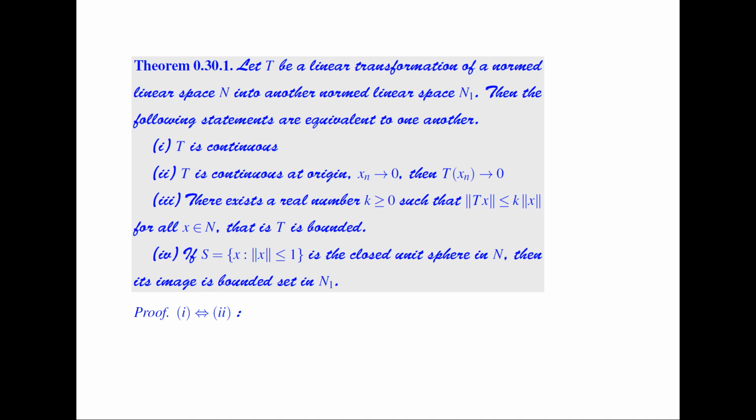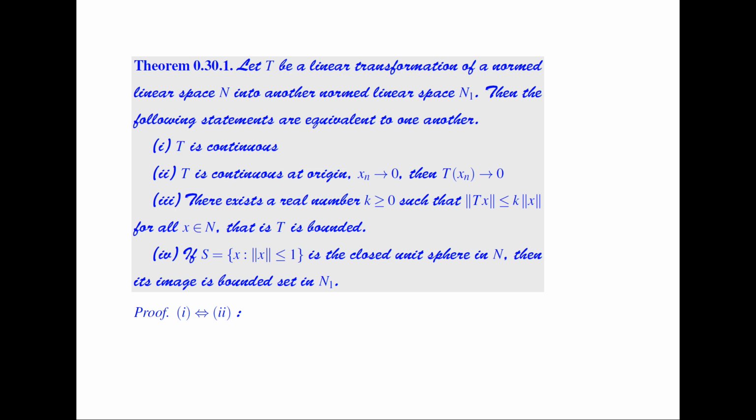Number 1, T is continuous. Number 2, T is continuous at origin, that is, if xn converges to 0, then Txn converges to 0. Number 3, there exists a real number k greater than or equal to 0 such that norm of Tx is less than or equal to k times norm of x for all x belonging to N, that is, T is bounded. If we have a closed unit sphere in N, that is, the collection of all x such that norm of x is less than or equal to 1, then its image is a bounded set in N1.